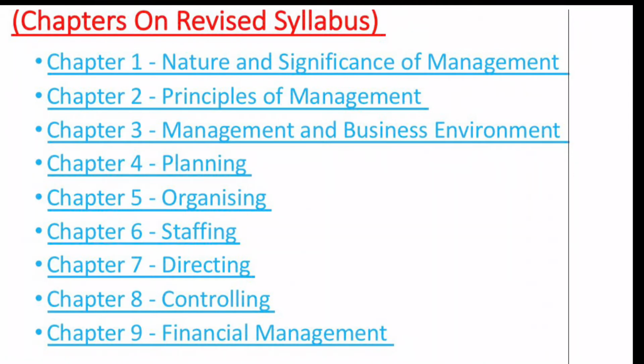In chapter 1 you have nature and significance of management. In your chapter 2 it's mainly about the principles of management. Chapter 3 is all about management and business environment. Chapter 4, planning. Chapter 5, organizing. And chapter 6, staffing. Chapter 7, directing. And chapter 8, controlling. And the last chapter is financial management, that is chapter 9.